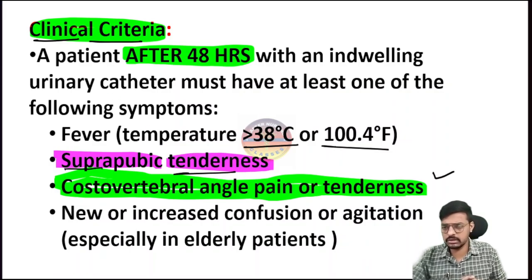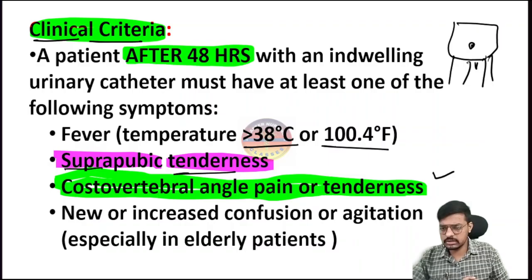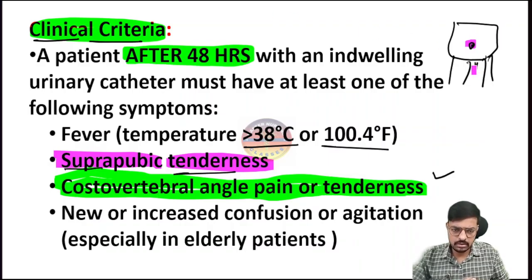What is the suprapubic region? As all of you know, this is the abdomen, here is the umbilicus, here is the thigh, and here is the genital area, right? So it's just below the umbilicus and above the genital area. This particular region, which I am highlighting here with a green pen, we call the suprapubic region.